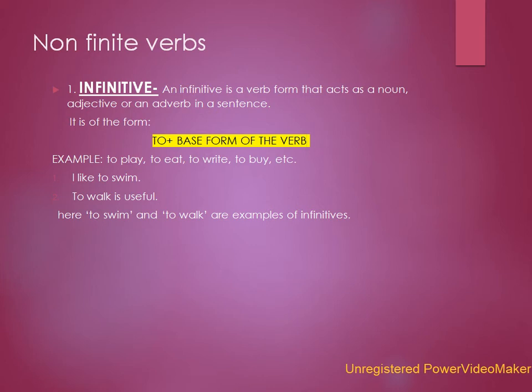Its formation is like this: to plus the base form of the verb. Base form means the first form of the verb. Let's see some examples: to play, to eat, to write, to buy, etc. I like to swim. To walk is useful. Here, to swim and to walk are examples of infinitives.